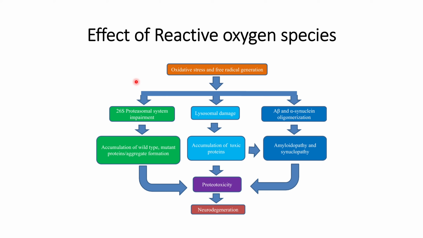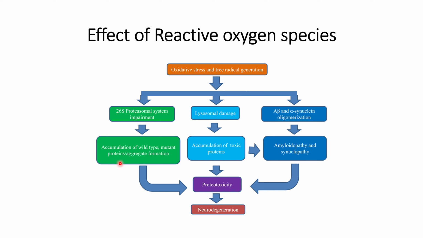The excessive misfolded protein can affect the functioning of HSP, that is heat shock proteins, in diverting non-native protein towards proteasomal degradation. So this proteasomal degradation will get affected because reactive oxygen species promote transformation of alpha helix to beta sheet.